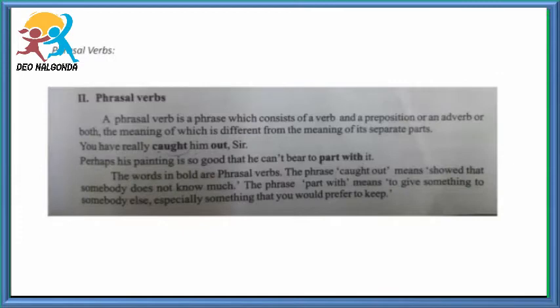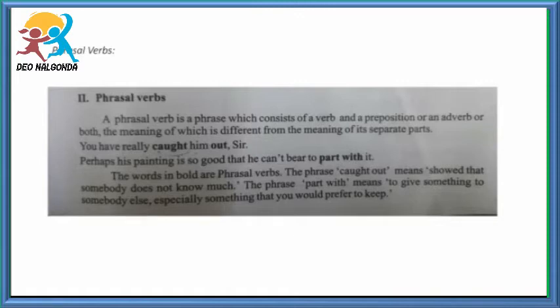Now coming to the second bit, phrasal verbs. A phrasal verb is a phrase which consists of a verb and a preposition or an adverb or both, the meaning of which is different from the meaning of its separate parts.